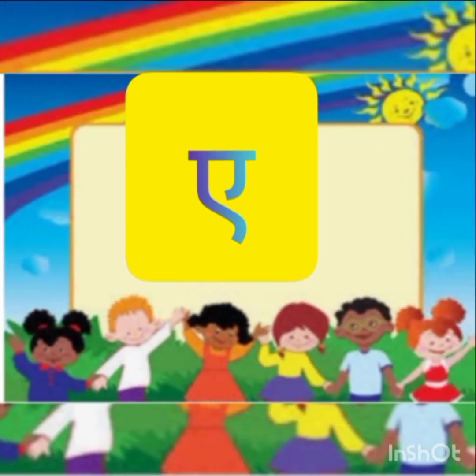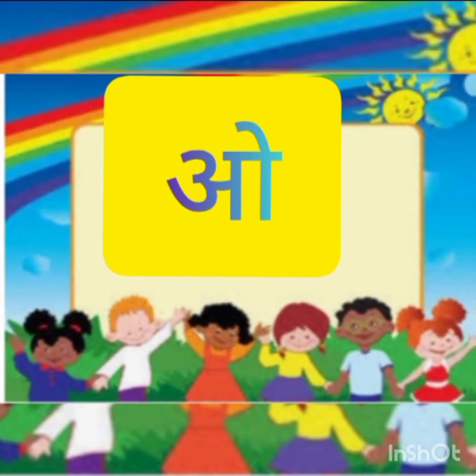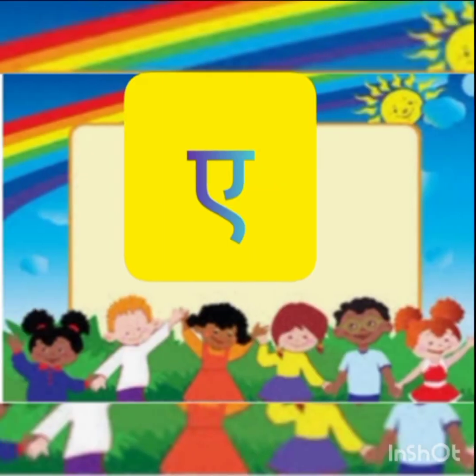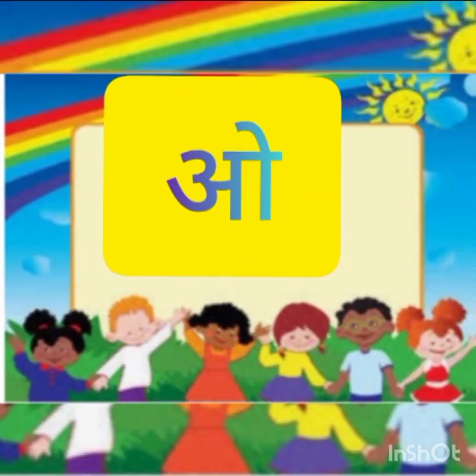Once again. A. I. O. Okay, once again. A, e, ir, a, I, o. 10 letters we learned.